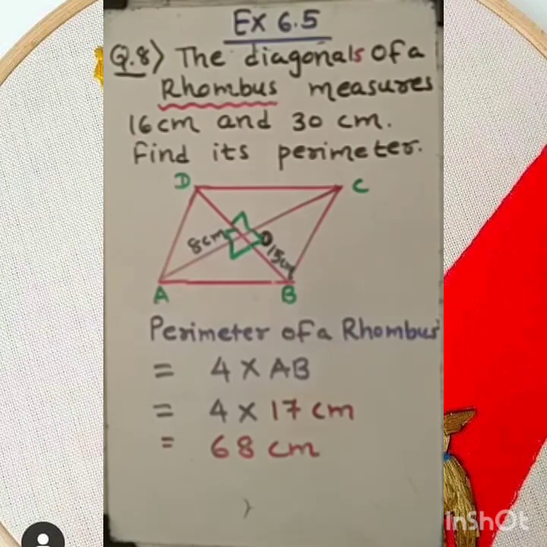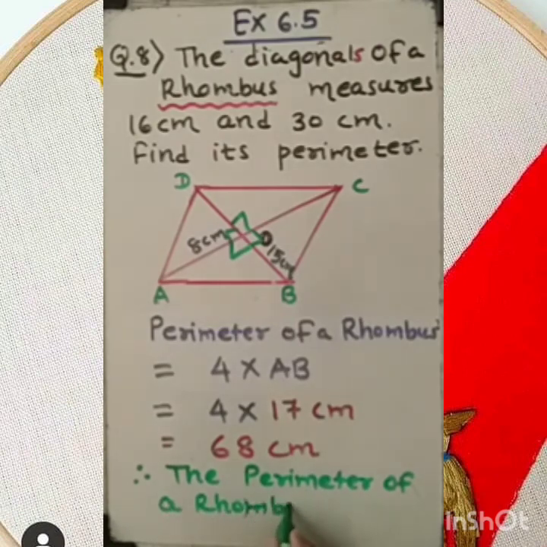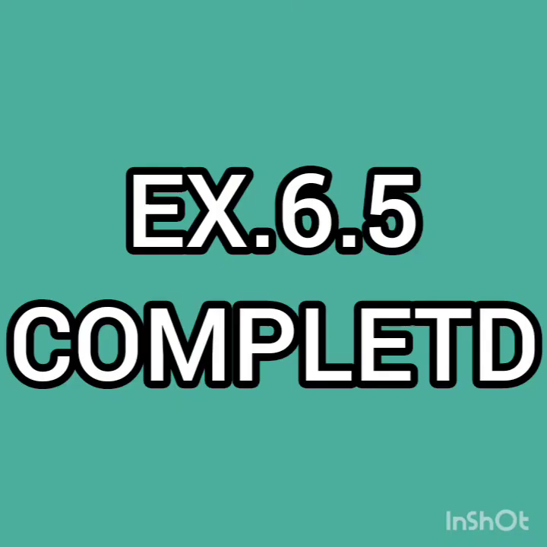Therefore, the final answer of the question we need to mention: therefore, the perimeter of a rhombus is 68 centimeter. Clear? So dear student, here question 8 solution is complete, and along with that exercise 6.5 is complete here.